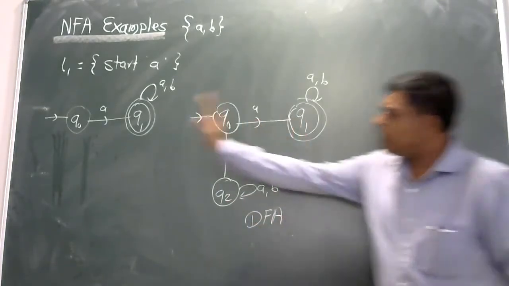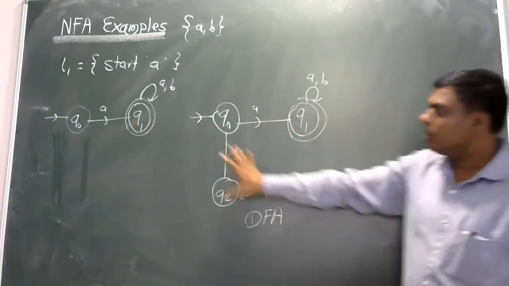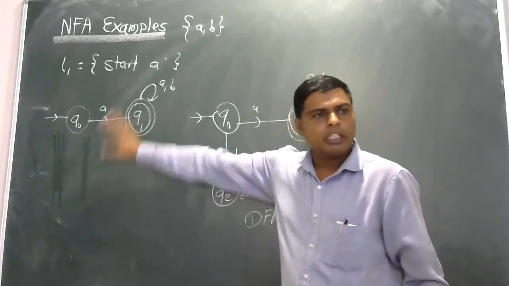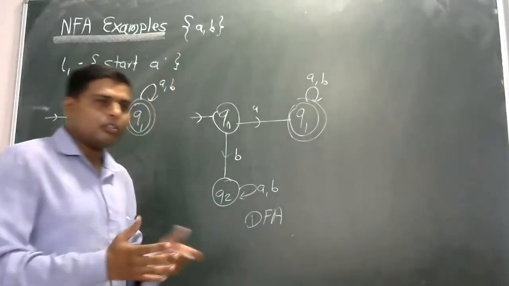Yes, so compare NFA and DFA, DFA having the trap state, NFA मध्ये trap state देण्याची काही गरज नाही. So we go with the next combination